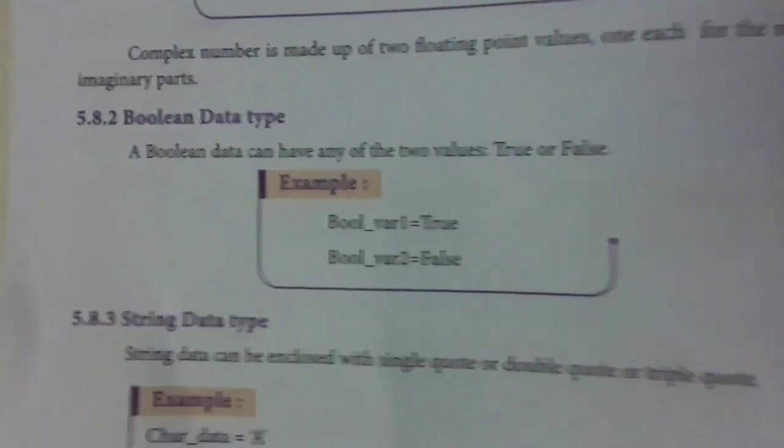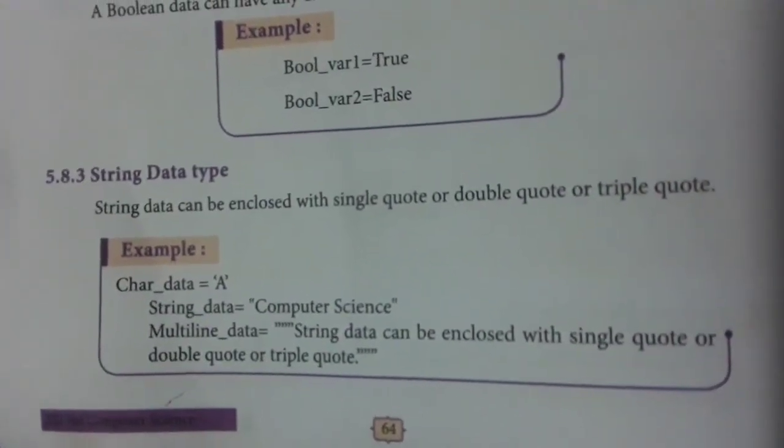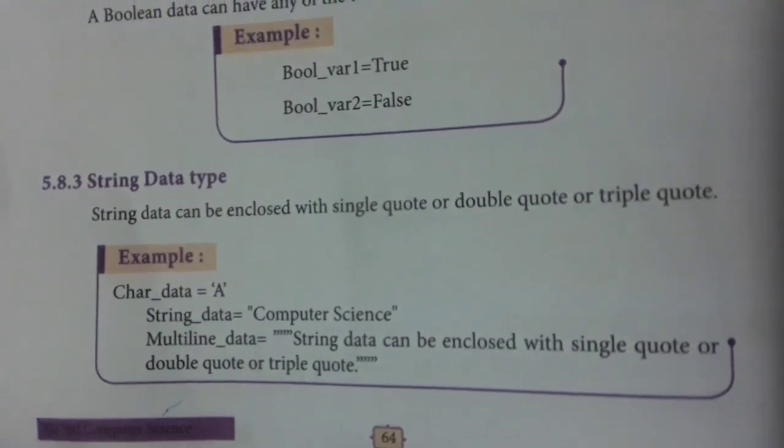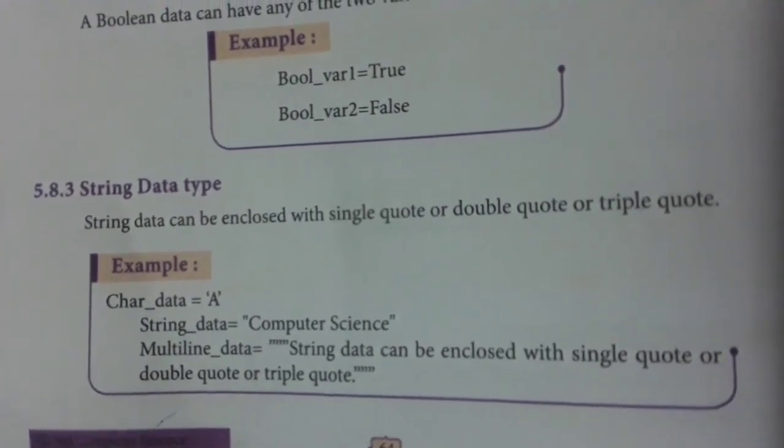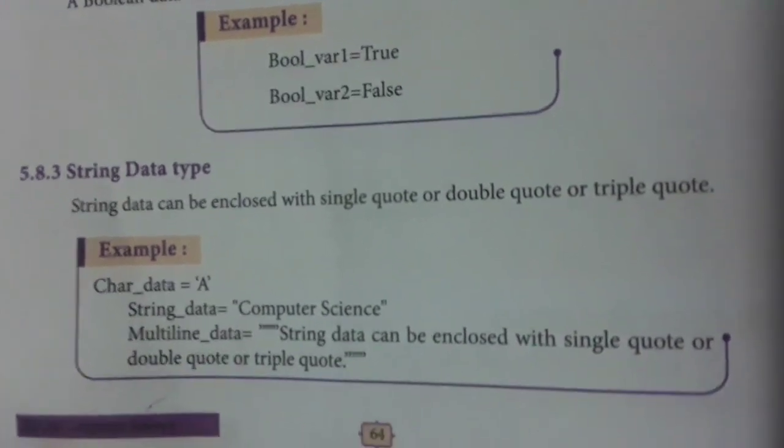Next one is string data type. Each and every alphabet given is called as character. If we have group of alphabet, that is called as string. So we have single character or group of character as string.